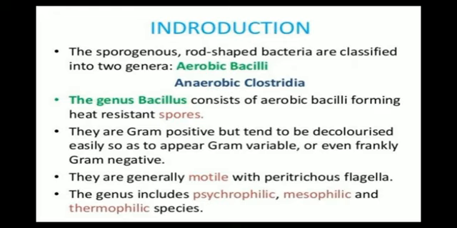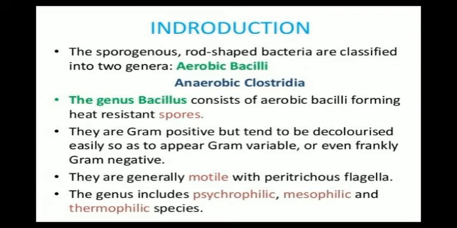Next point, they are generally motile with peritrichous flagella. The meaning of motile is that it can move easily or freely, so they are bacteria which can move easily with peritrichous flagella. Peritrichous flagella means having flagella all over the body, and we have already discussed the meaning of flagella in our last topic, that is tail-like projections. So tail-like projections are present over the whole body of the bacilli, which are rod-shaped bacteria.